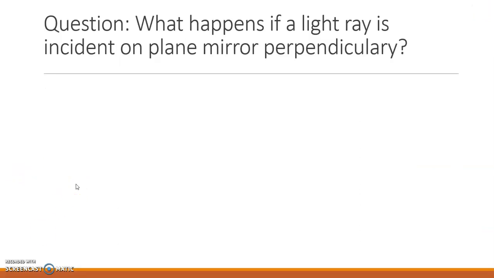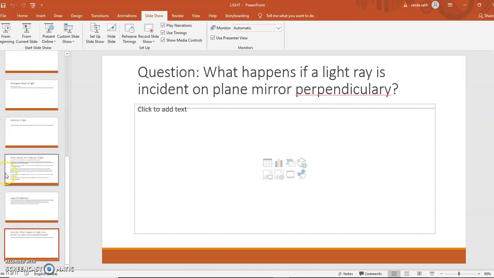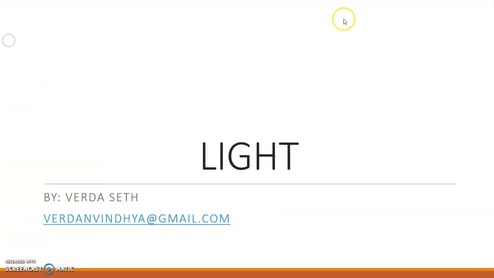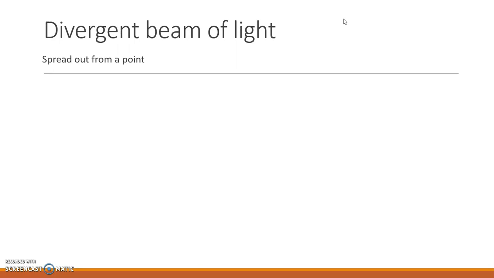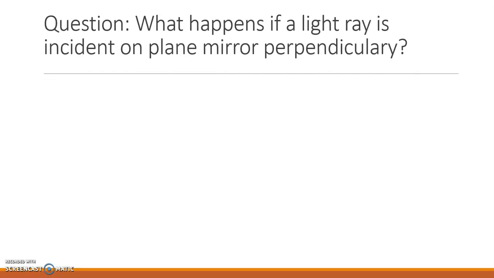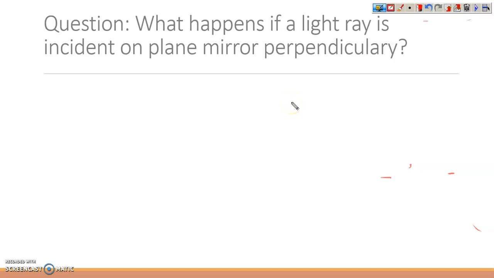The question is, what happens if a light ray is incident on a plane mirror perpendicularly? To do this, first we need to draw. So, let's draw the mirror first.